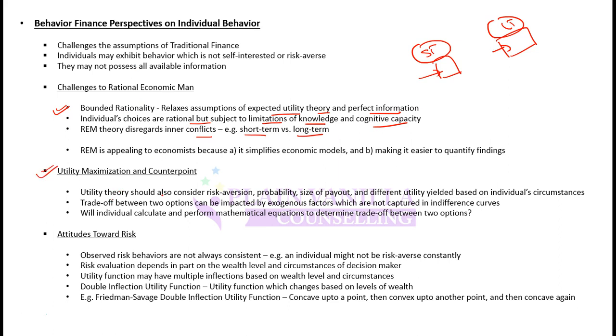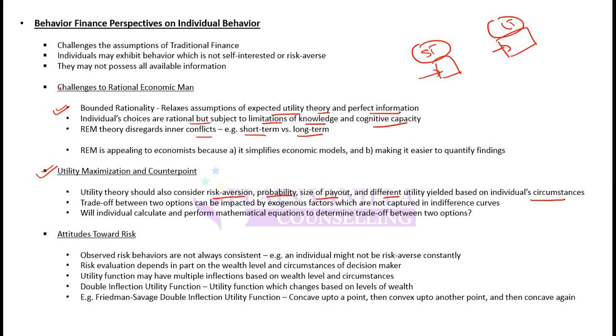Moving on to utility maximization and counterpoint, utility theory should also consider risk aversion, probability, size of payout, and different utility yielded based on individual circumstances. So it says that you cannot generalize utility theory. Utility theory can be dependent on individual circumstances. For example, maybe the level of wealth that individual has, the taste that individual has, or the risk characteristics or personality characteristics that individual has. So it can change based on individuals' circumstances.